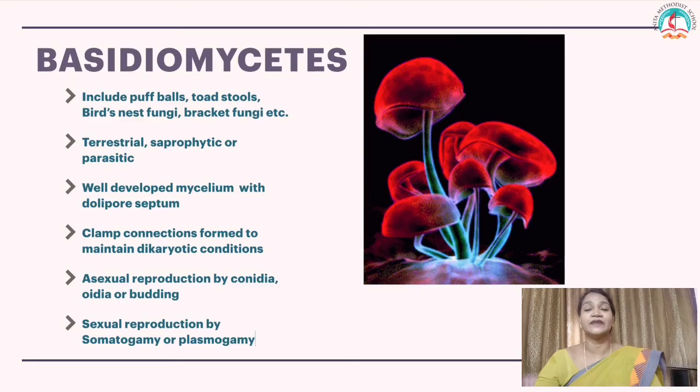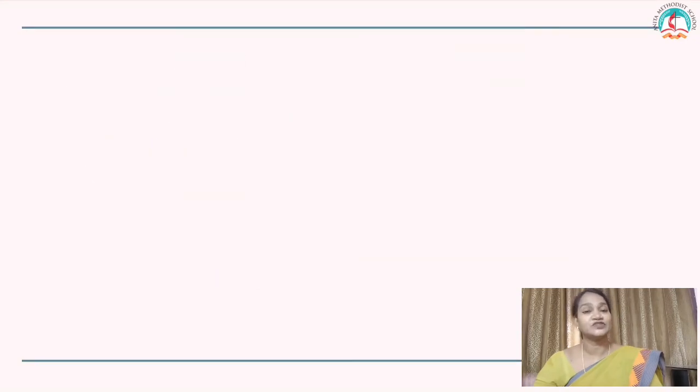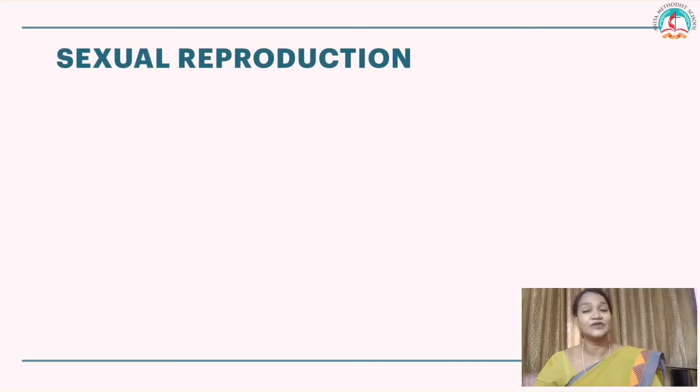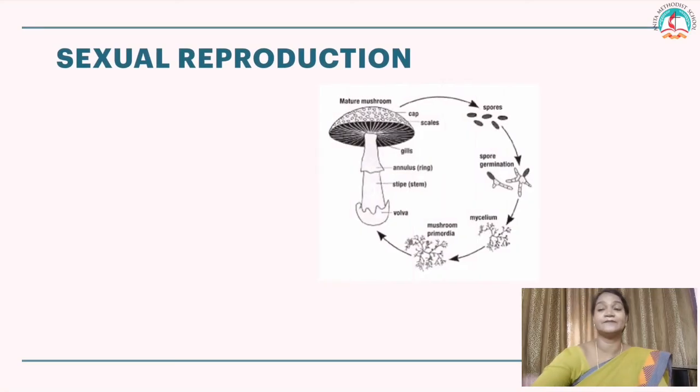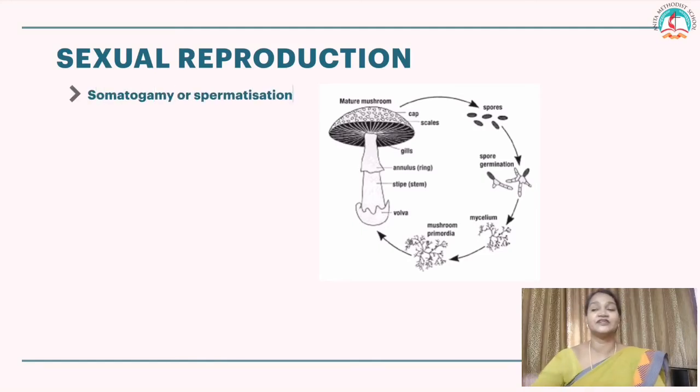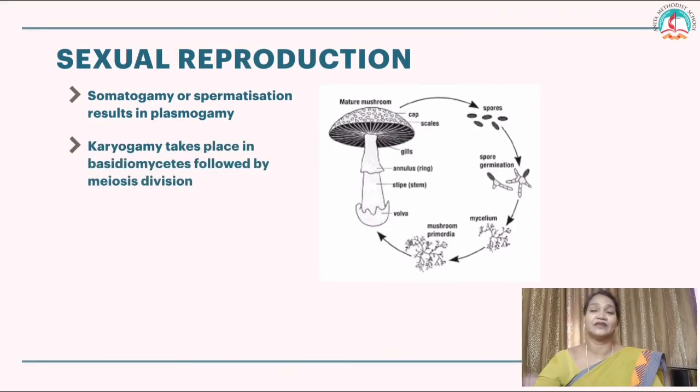Asexual reproduction by conidia, oidia and budding. Sexual reproduction by somatogamy or plasmogamy. So somatogamy, fusion of body cells, plasmogamy, fusion of plasma cells. Look at the sexual reproduction here. Somatogamy or spermatization results in the plasmogamy. So once the fusion of two body cells, it results in the plasmogamy.